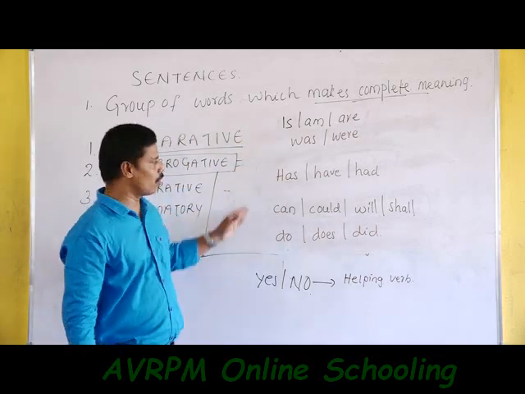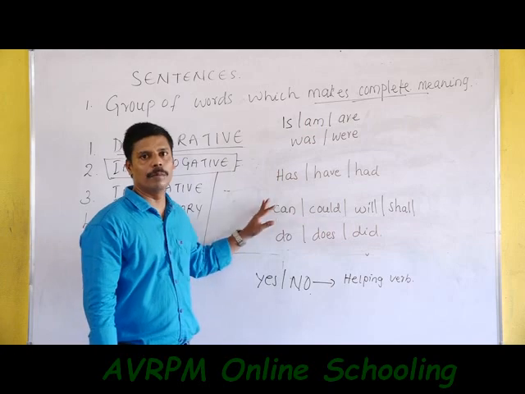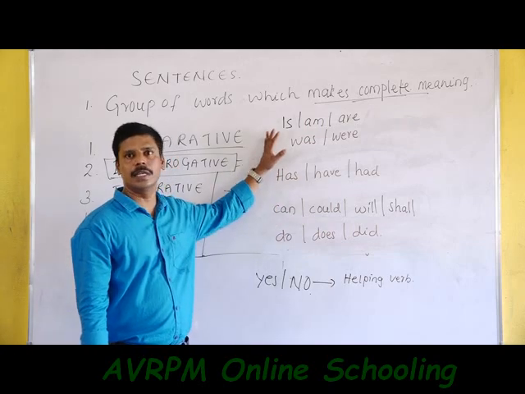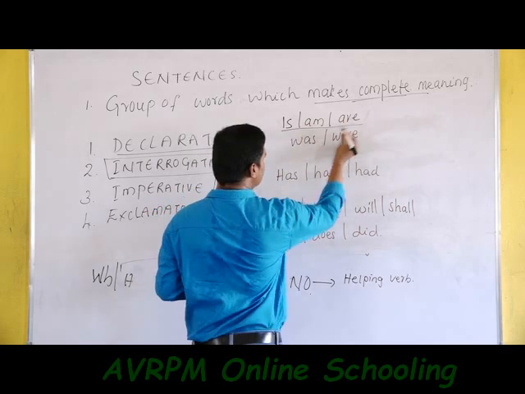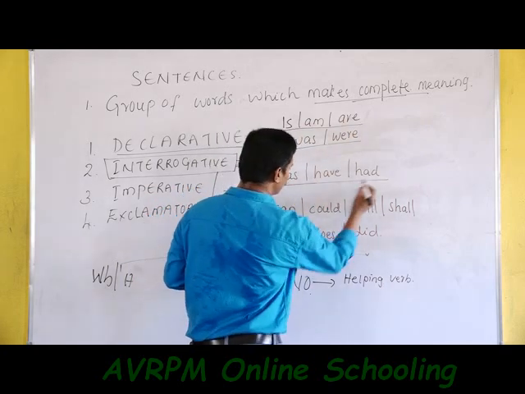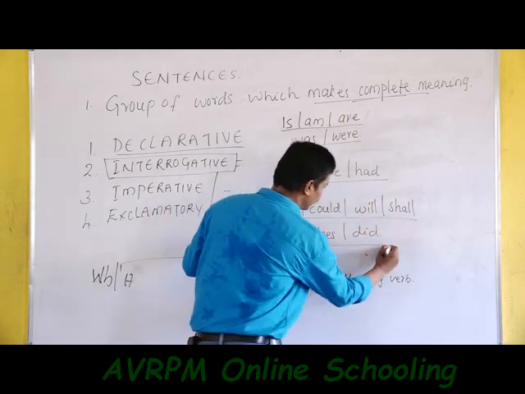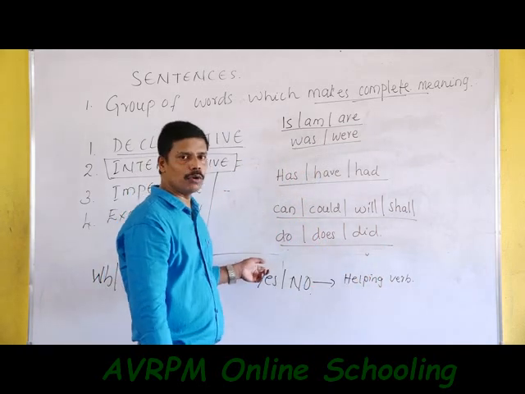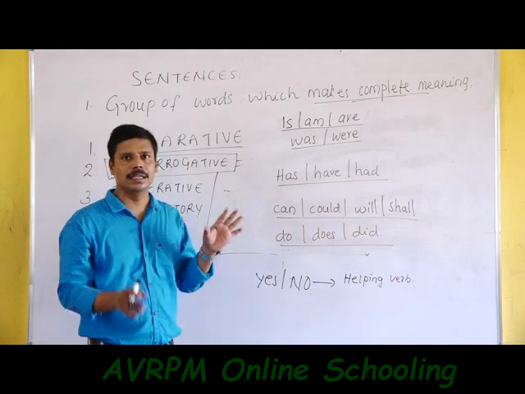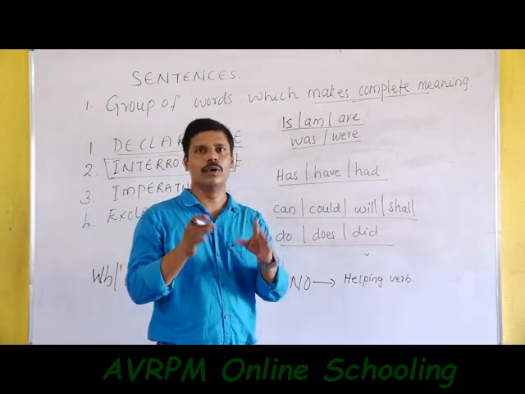These words are called helping verbs and modal auxiliaries. If a sentence begins with any of these helping verbs, it is known as a yes or no question. A yes or no question is asked as confirmation of a word.